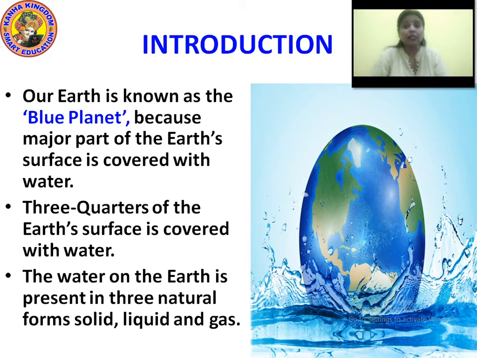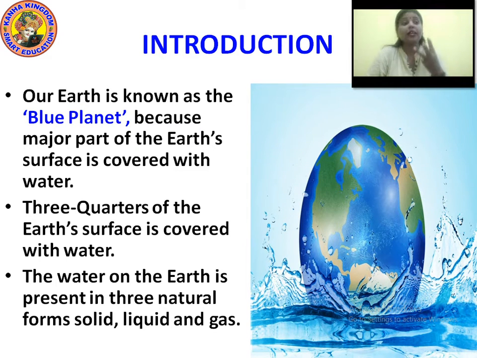Now how solid? Do you know? In the summer we have ice cubes. An ice cube is a type of water. It takes the form of a solid. After that, when it melts, it becomes normal water. It becomes a liquid. And when we heat it up, it takes the form of water vapor. That water vapor is called a gas. It's a form of gas.